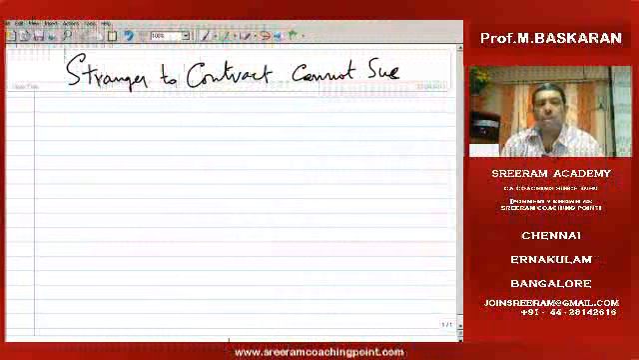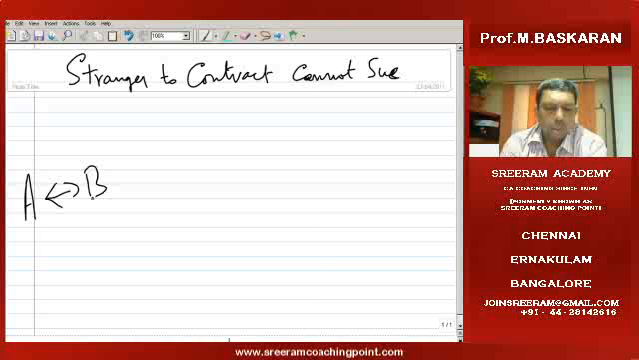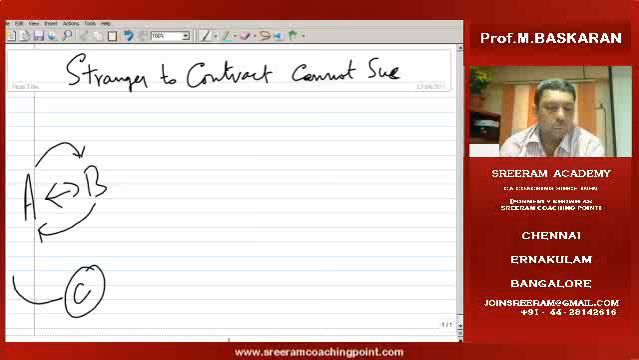Stranger to contract cannot sue. It means, see, if there is a contract between A and B, and if there is any problem between A and B, either A can file a case against B or B can file a case against A. But C, who is a total stranger, can neither enforce his right of claim against A or B. So who is C?